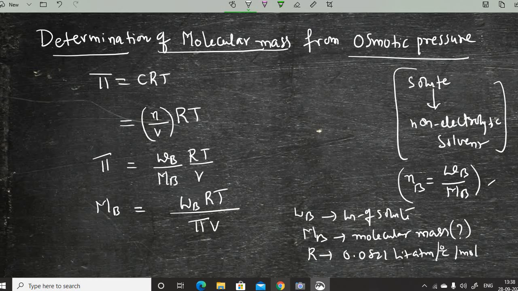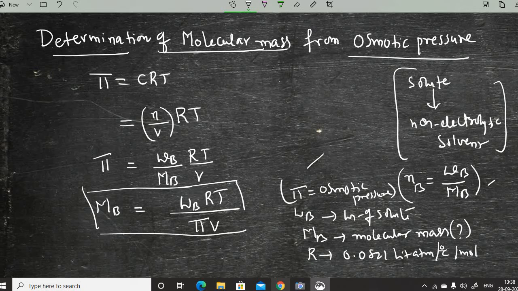When the temperature is expressed in degrees, you can take this information. And pi is the osmotic pressure in the equation. So this is the equation useful for the determination of the molecular mass of a non-volatile solute.